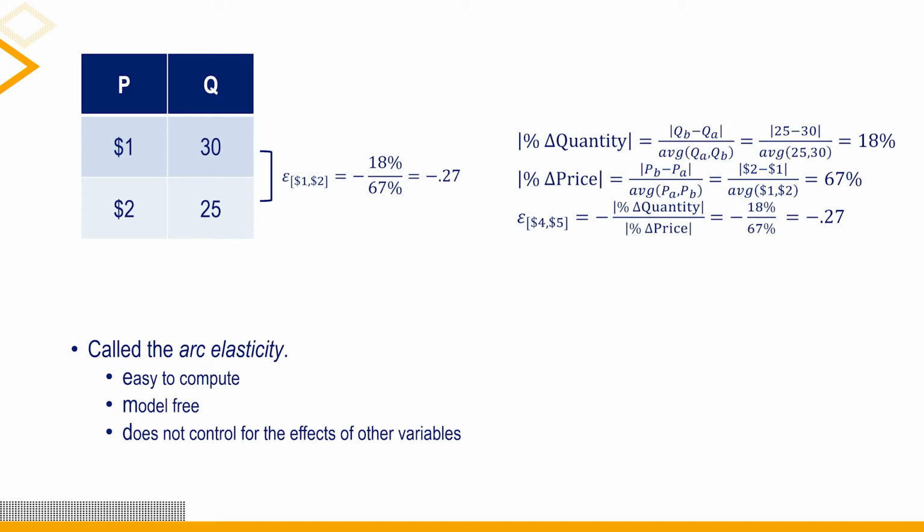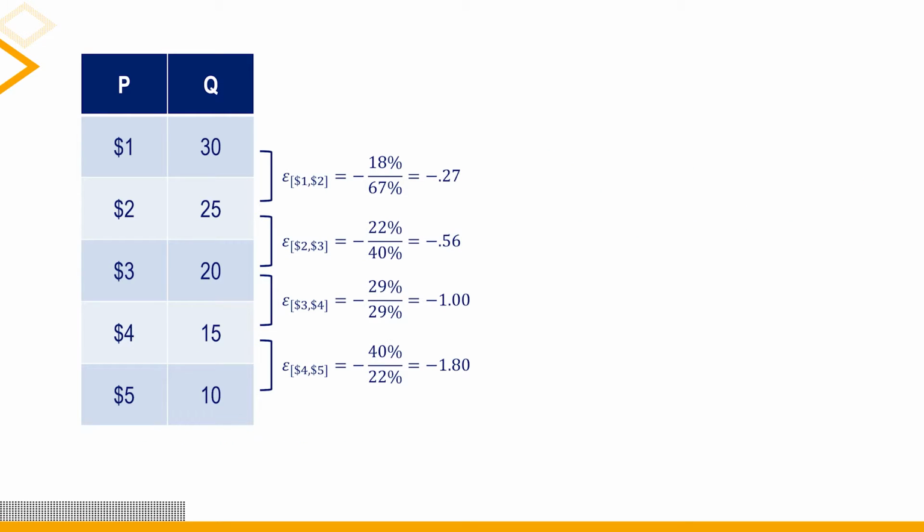Calculating the elasticity using two data points is called the arc elasticity. It is easy to compute. It does not make any assumptions about the relationship between price and demand, and it does not control for the effects of other variables. Here is the quantity demanded at 3 additional prices and all 4 arc price elasticities. Notice that as prices get higher, demand becomes more elastic. In this example, at higher prices, demand is more sensitive to price.